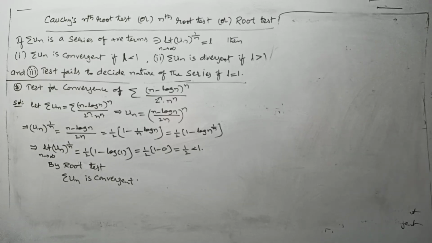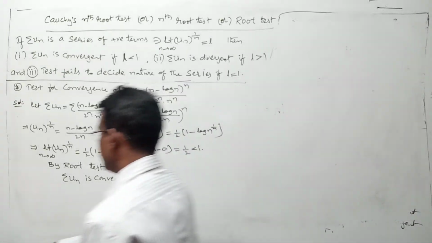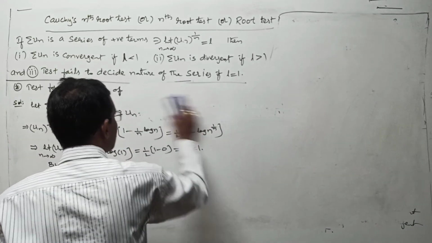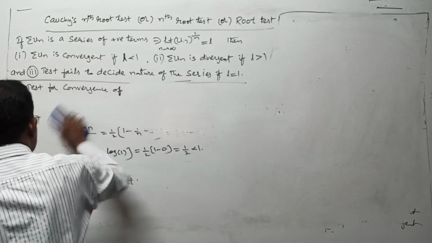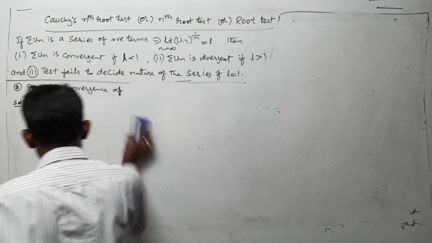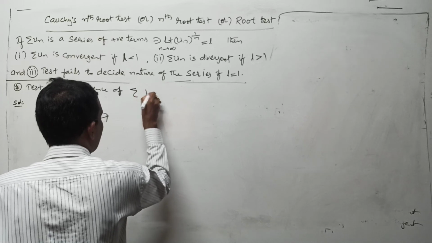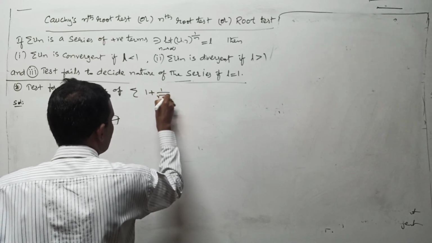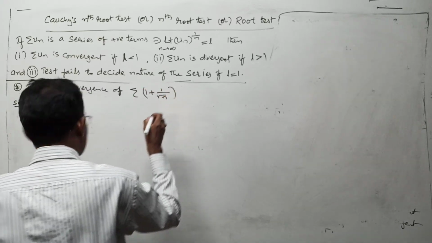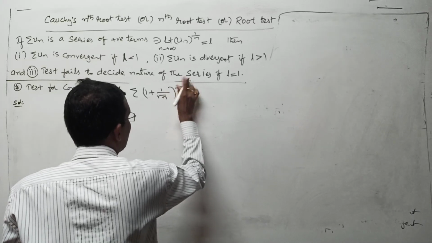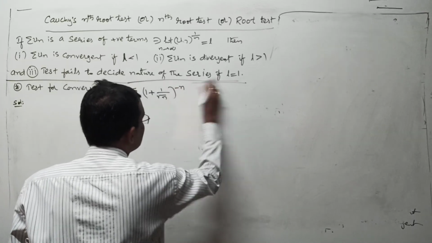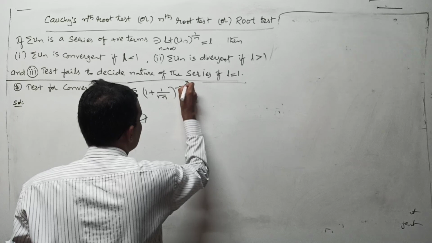Test for convergence of sigma 1 plus 1 by root n whole to the power of minus n to the power of 3 by 2.